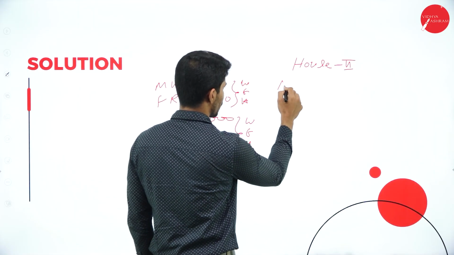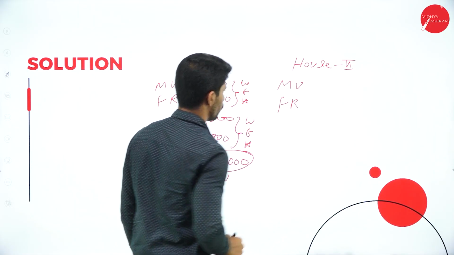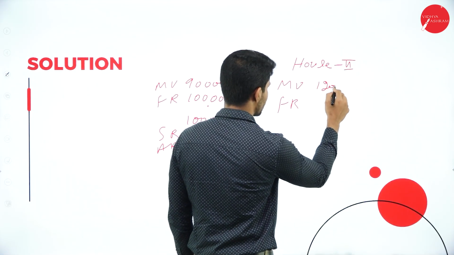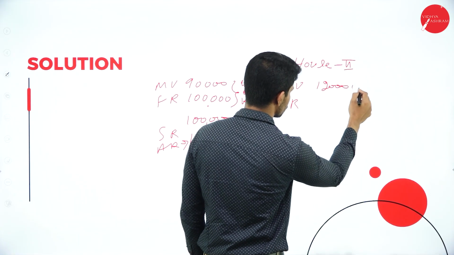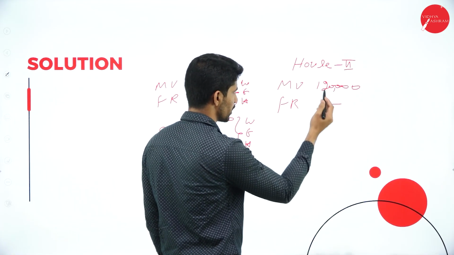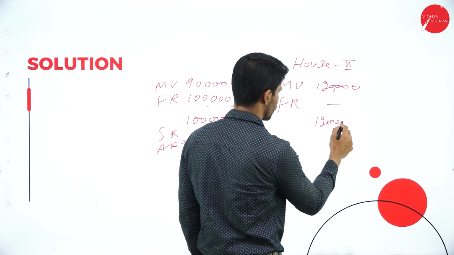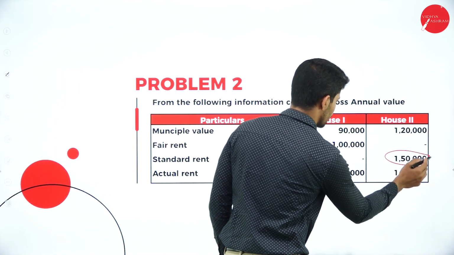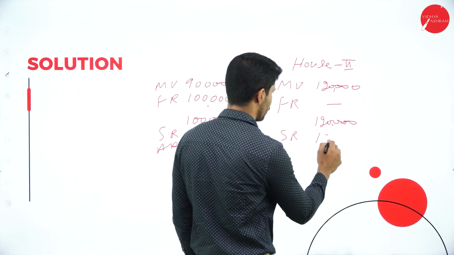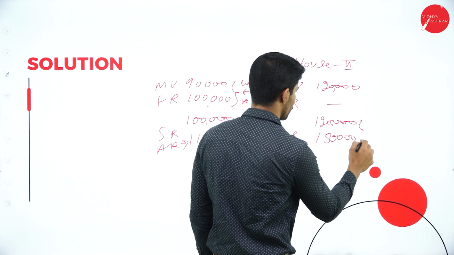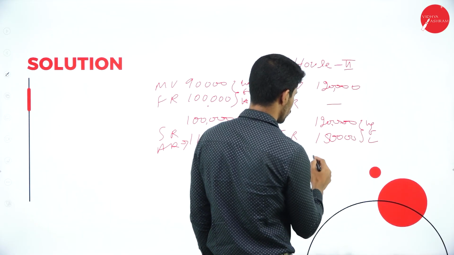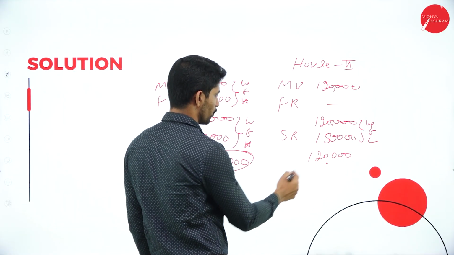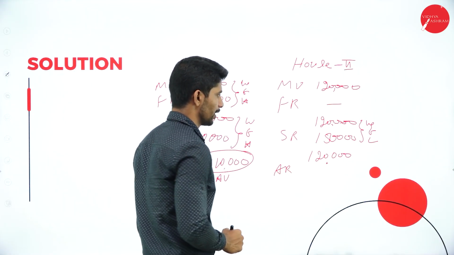What is the municipal value and fair rent for house 2? Municipal value is 1 lakh 20,000. Fair rent is not given, so which is the highest amount? Obviously it's 1 lakh 20,000 only. So compare 1 lakh 20,000 with standard rent. What is the standard rent? It is 1 lakh 50,000. Compare with 1 lakh 50,000, whichever is low. So 1 lakh 20,000 you will get. Compare this 1 lakh 20,000 with actual rent.